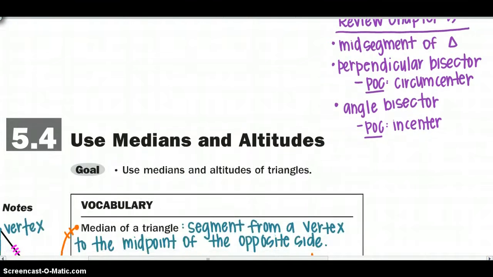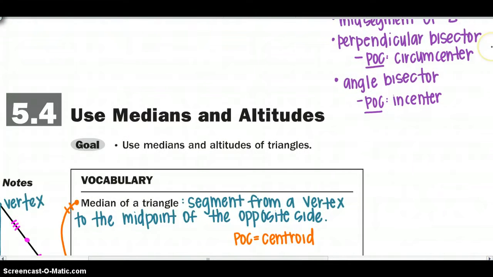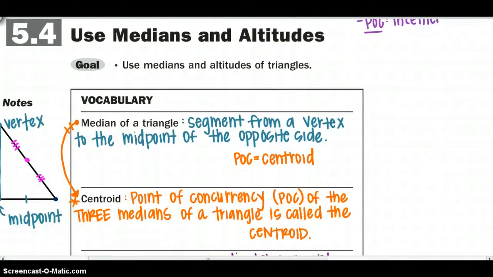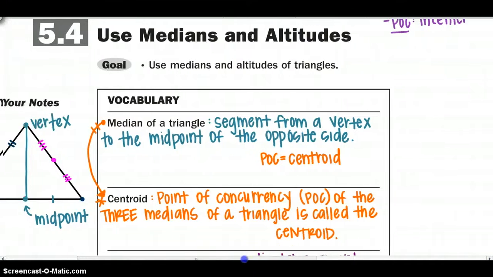Moving on to altitudes and medians. The median of a triangle is the segment formed when you connect the vertex and the midpoint of the opposite side. And the point of concurrency of those medians is called the centroid. So the point of concurrency of three medians of a triangle is called the centroid.